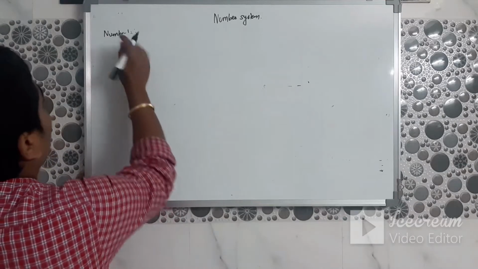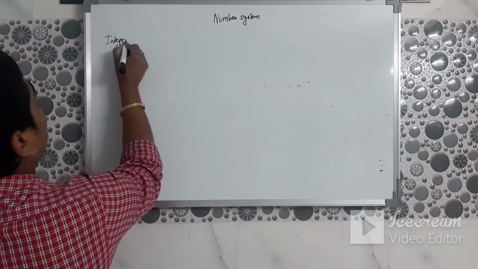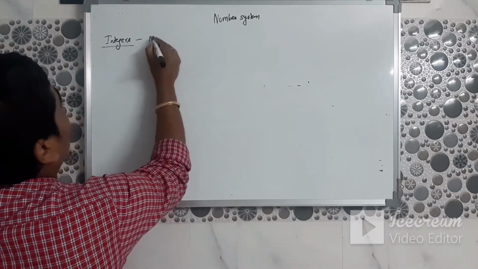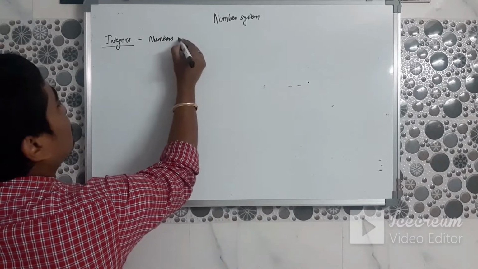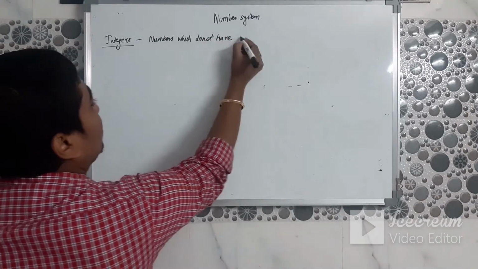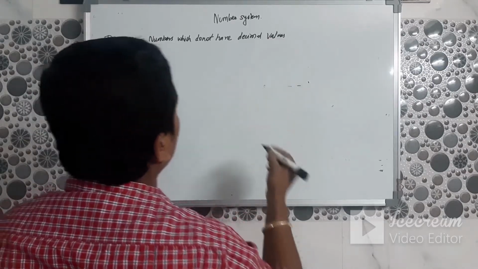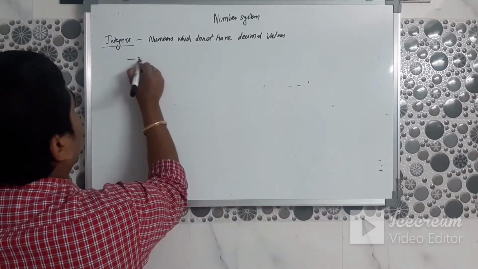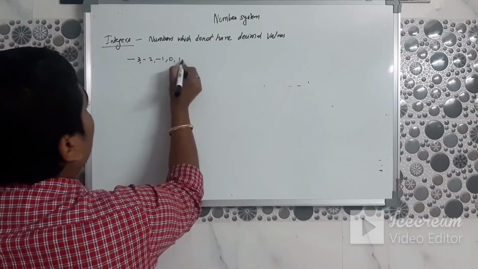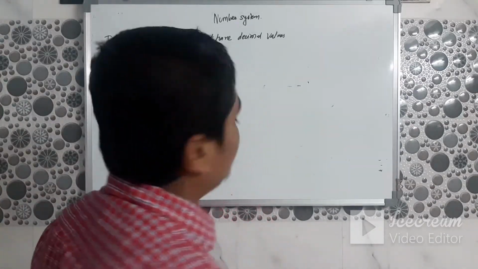Now, what is an integer? Numbers which do not have decimal values: -3, -2, -1, 0, 1, 2, 3, like this are integers.